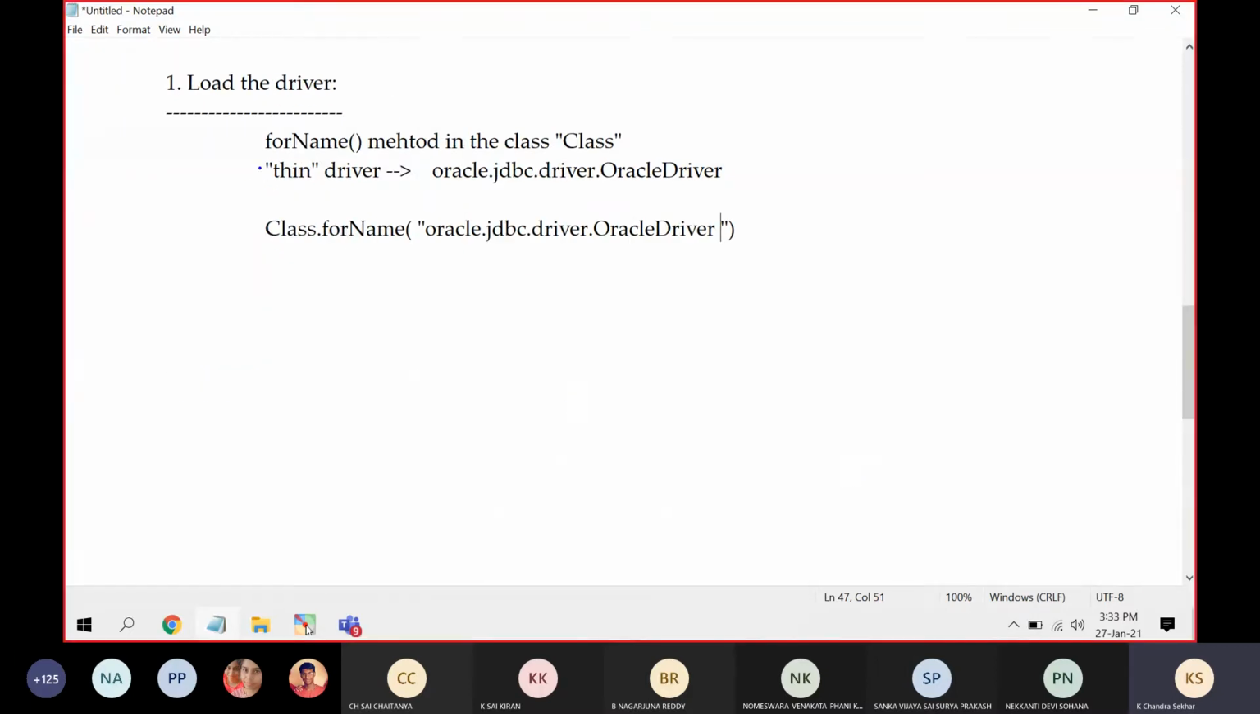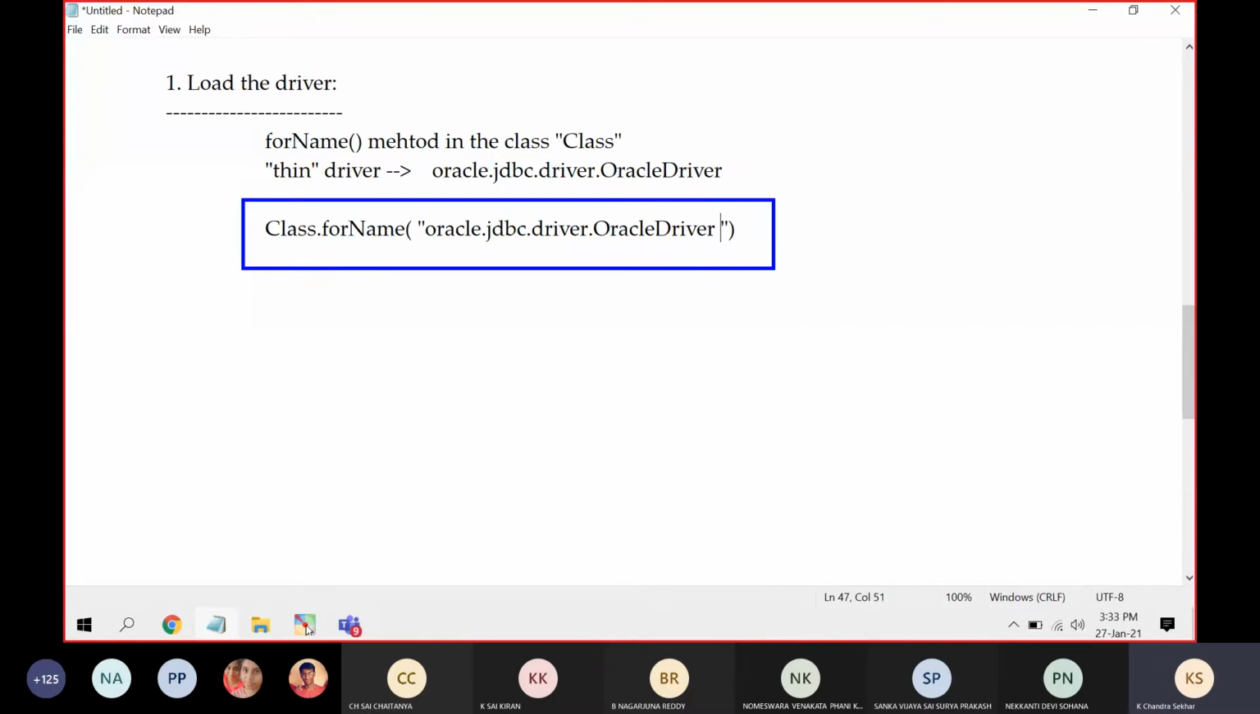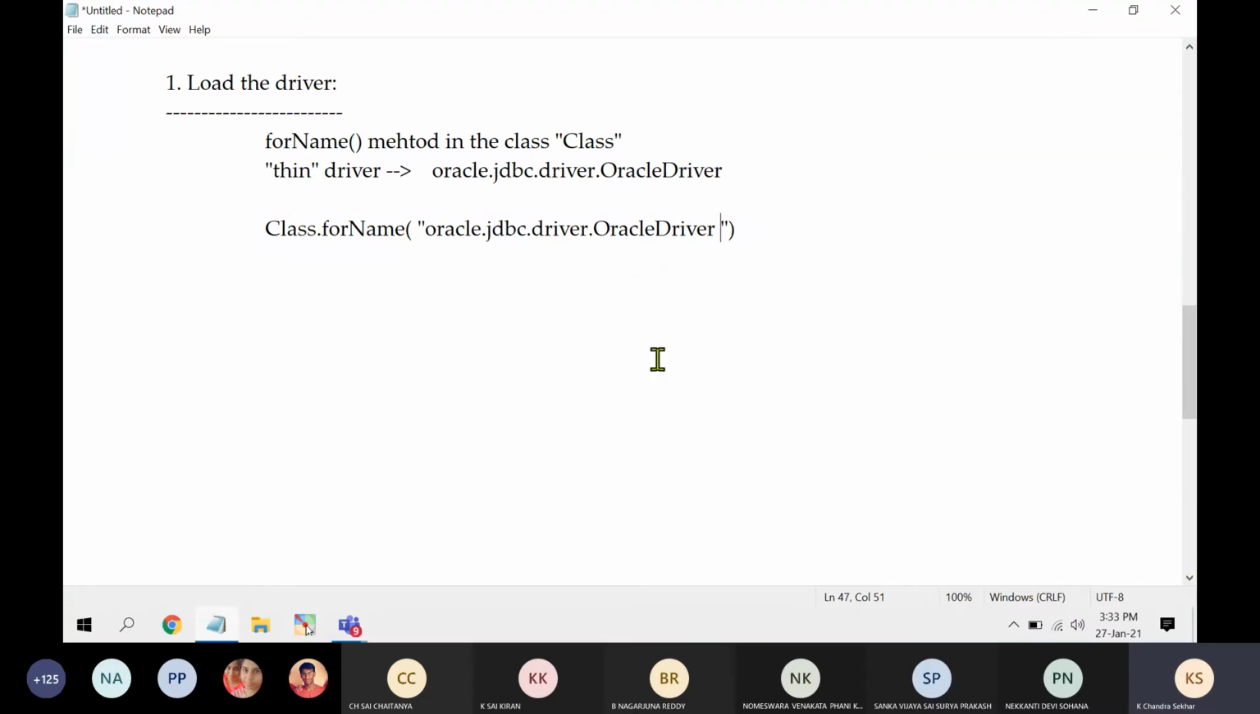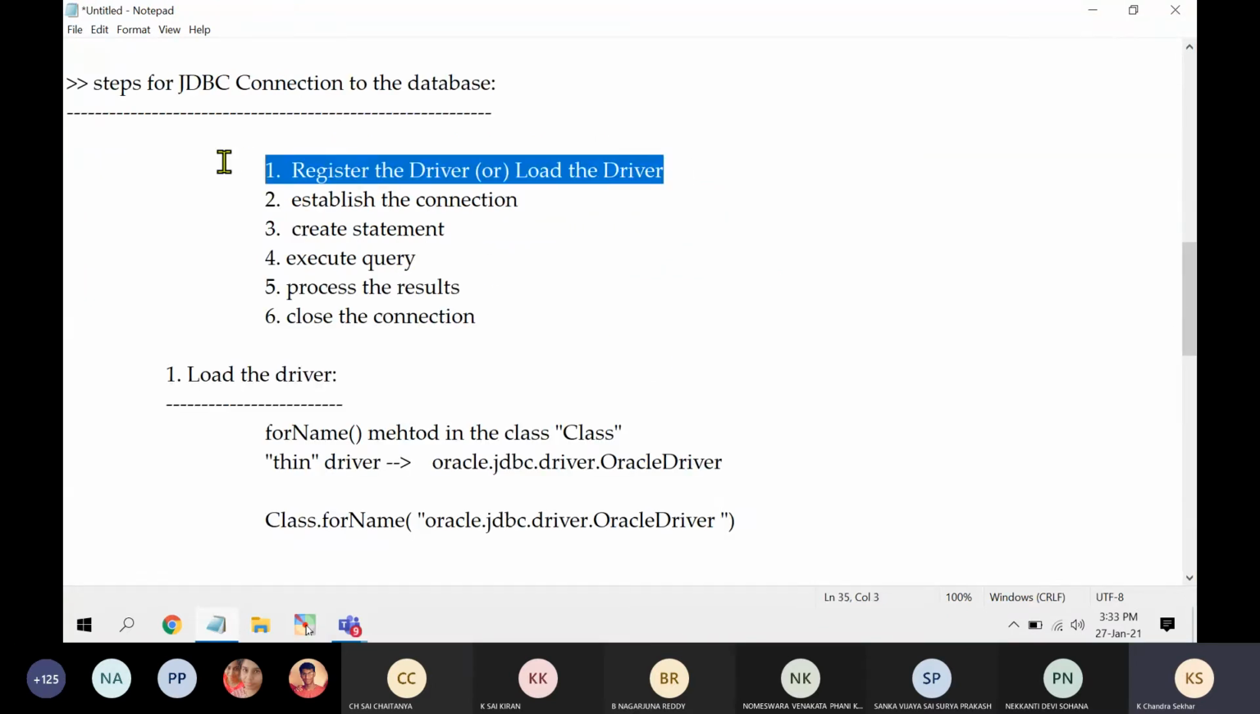This is the way of loading the driver. So this is the first statement in any Java program. This is the first step: Class.forName("oracle.jdbc.driver.OracleDriver"). That means the first statement is completed.